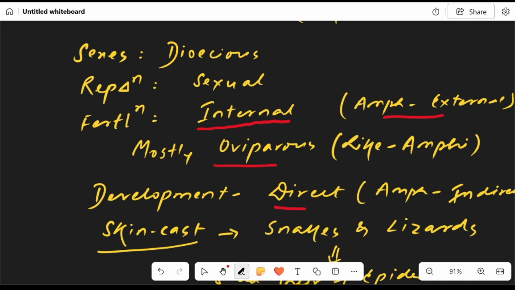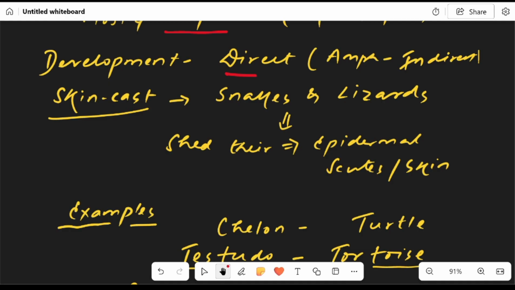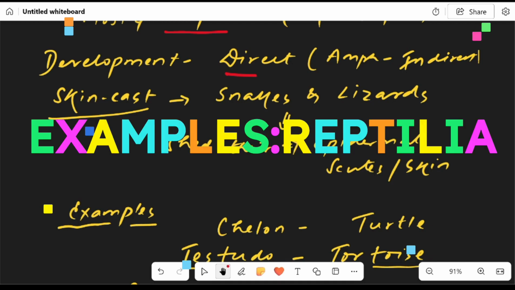Egg-laying organisms. One of the characteristics of reptilians is that they have a special feature called skin cast. The snakes and lizards shed their epidermal scutes and skin.